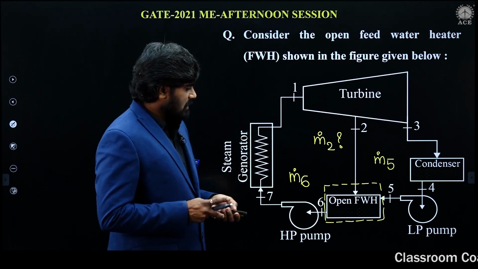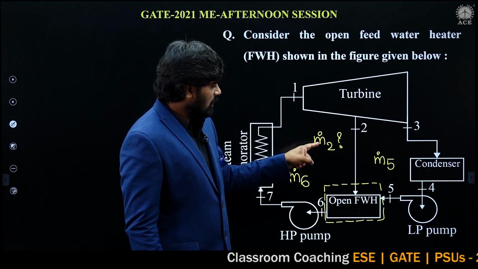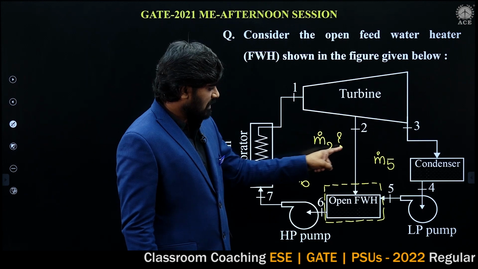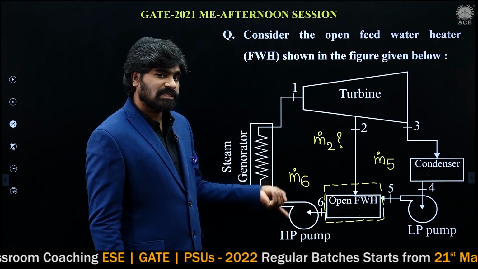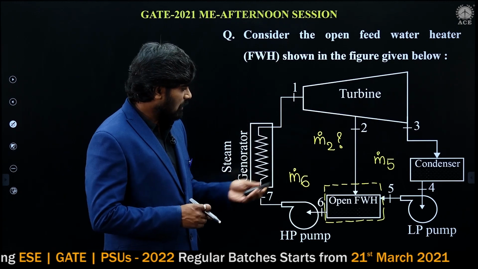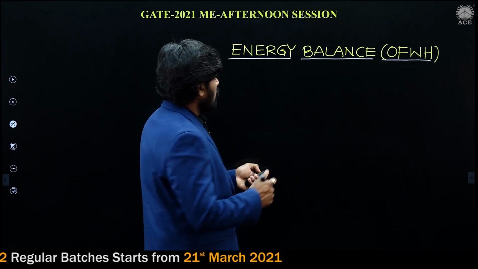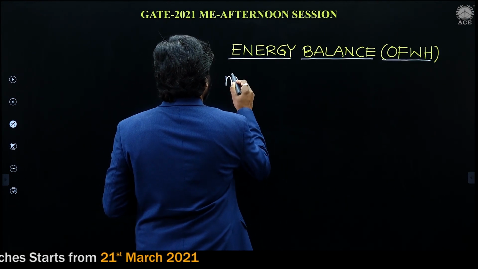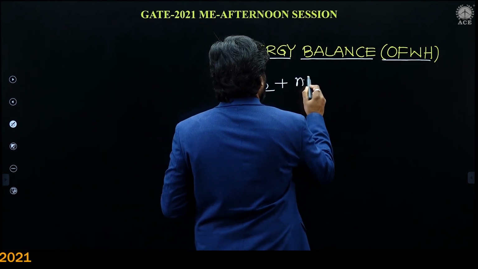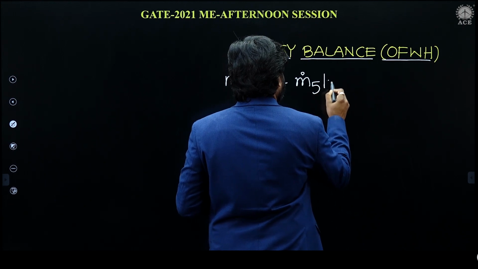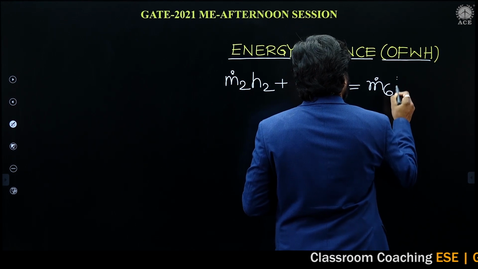So, now taking the energy balance. At section 2, energy is m dot 2 H2. Section 5, energy is m dot 5 into H5. Section 6, energy is m dot 6 into H6. Sections 2 and 5 are entering, 6 is leaving. So m dot 2 into H2, plus section 5 is also entering, m dot 5 into H5, entering should be equal to m dot 6 into H6.